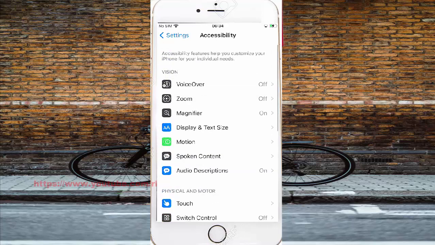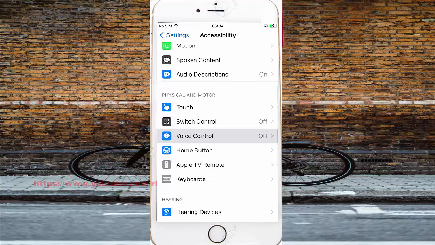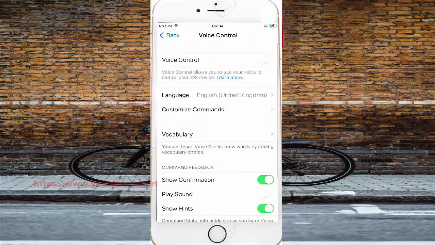Scroll to the Accessibility screen. Voice Control, and then you must turn on Voice Control. To use Voice Control, tap the Voice Control switch and it will turn on, and then select Customize Commands.